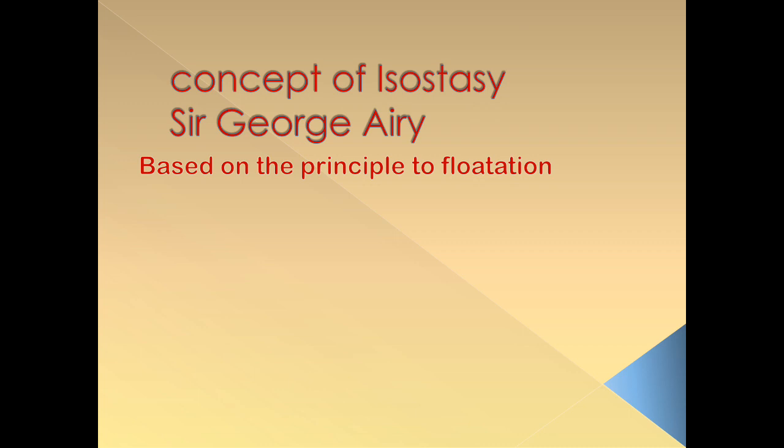So this kind of mechanical gravitational equilibrium between the upstanding parts and the low-lying basins on the rotating earth is called isostasy. While studying isostasy, many people came up with different opinions, as they were studying the Himalayan mountains in the same latitude, but they could identify a variation in gravitational deflections.